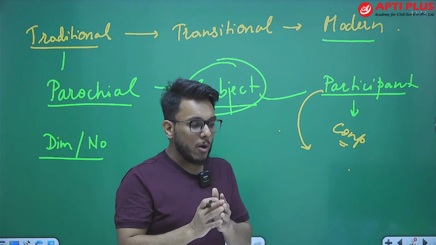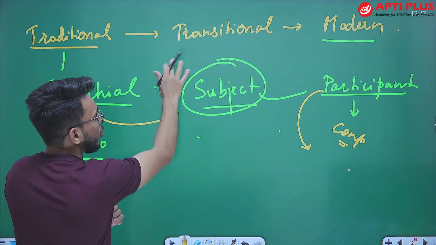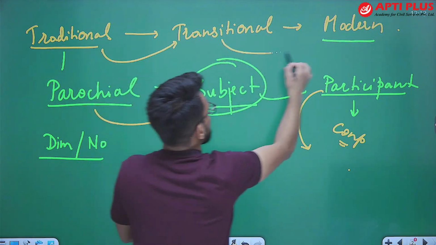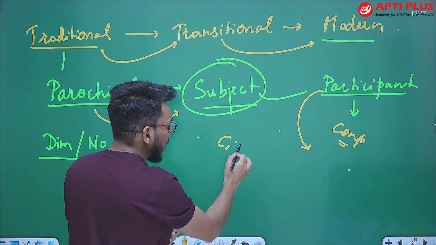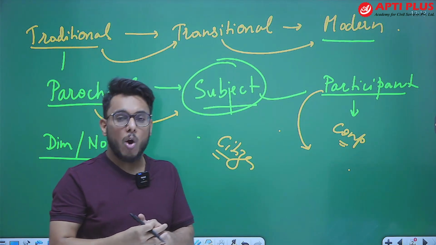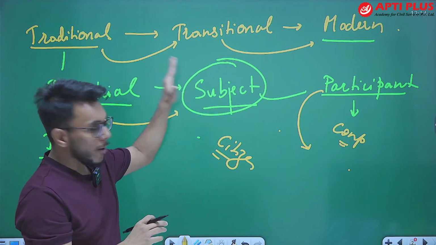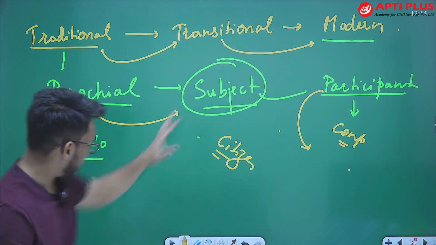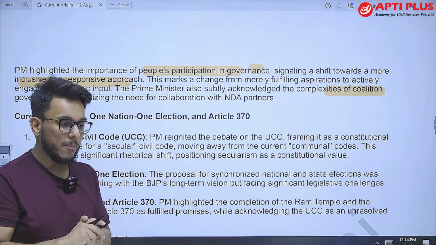So when we talk about India, India has moved from a parochial to a transitional society, and from traditional to transitional, and from transitional we need to become a modern society. Therefore, citizens' participation in discussion, in political dialogue, political deliberation, political discourse is very much important. So now the steps have to be taken so that we move from transitional to modern, and there citizens' participation will become very important.